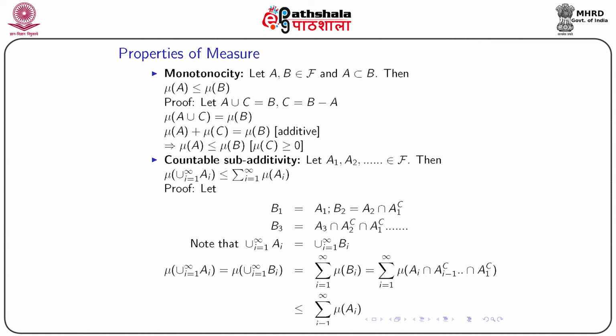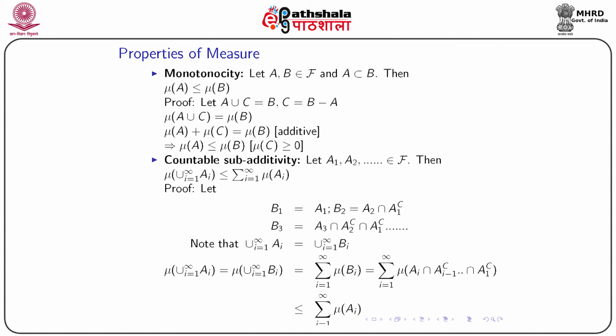For two sets A and B, A intersection B is a subset of A. Similarly, if you have three sets A, B, C, then A intersection B intersection C will also be a subset of A. Using that logic, you will find that Ai intersection Ai minus 1 complement, Ai minus 2 complement and so on up to A1 complement is a subset of Ai.